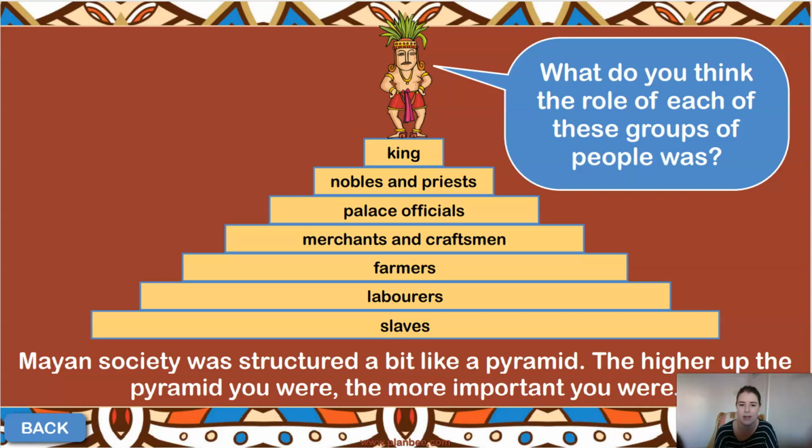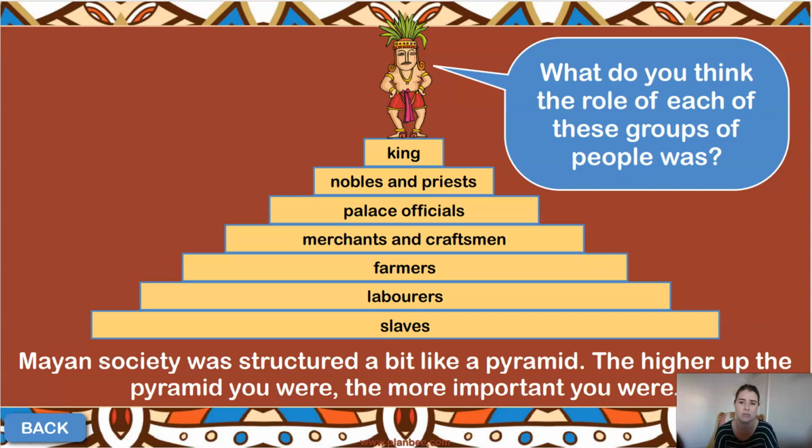And then underneath them, we have your palace officials, so the people running the day-to-day life. And then you have your merchants and your craftsmen. So these were the people who would take the trade and export it and import it in. You then have your farmers, who are obviously going to be making a lot of the crops and the materials that are going to be imported or used. You have your labourers, so these are going to be your hard workers, and you have your slaves. So they even had slaves back in the Mayan times.